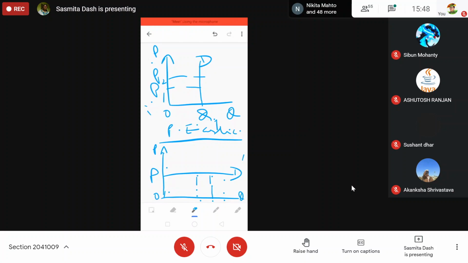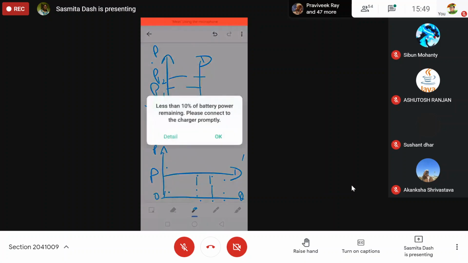If price is 30 rupees, P1 is equal to 30 rupees, quantity demanded is 50, and price increases to 35 and quantity demanded decreases to 40.